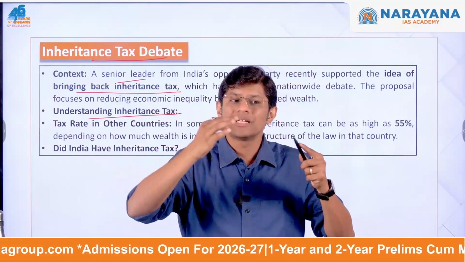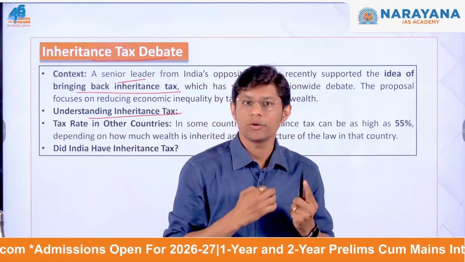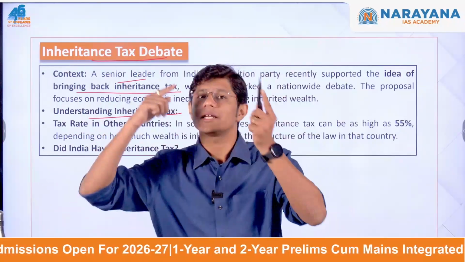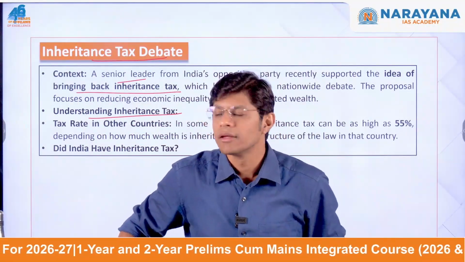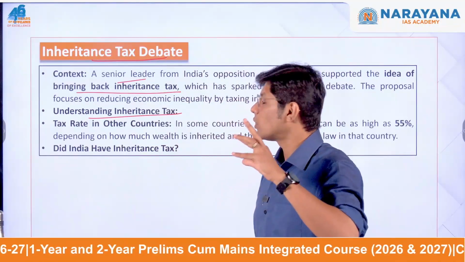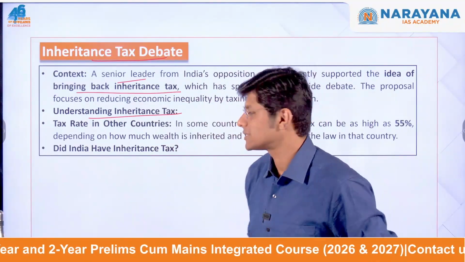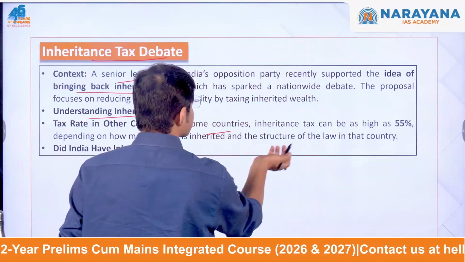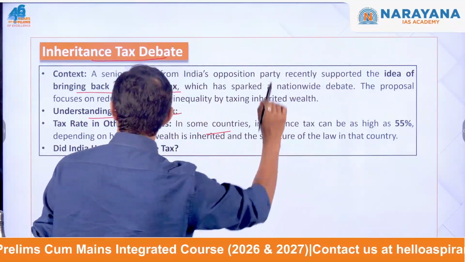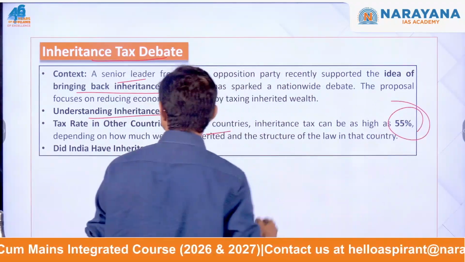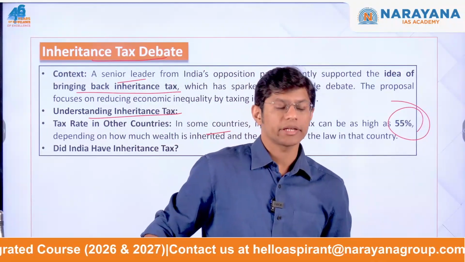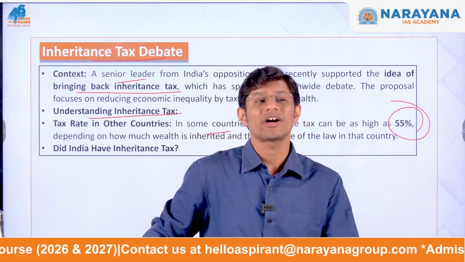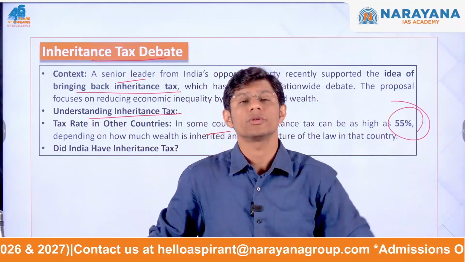Now the government is imposing tax on the value of the property I have inherited from my father. So this is what one understands by inheritance tax. Now, in some countries, inheritance tax can be as high as 55%, which means, let's say, if I'm inheriting property worth 100 crores, 55% is something that I need to give to the government.